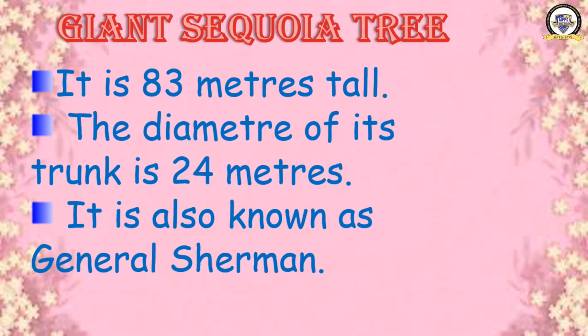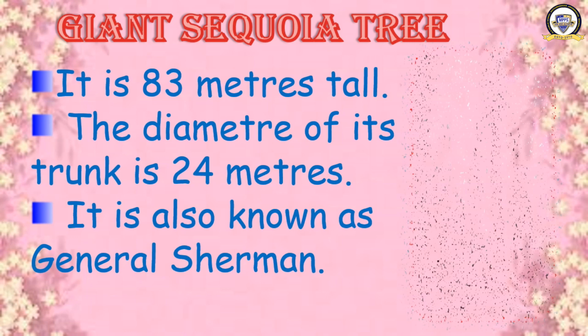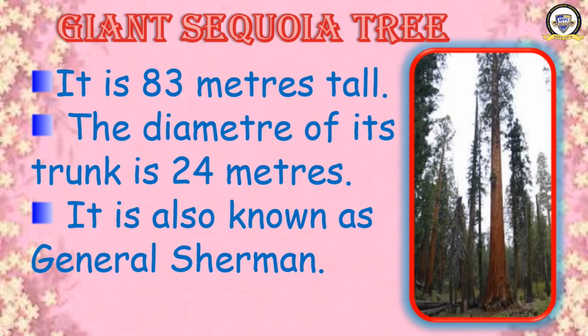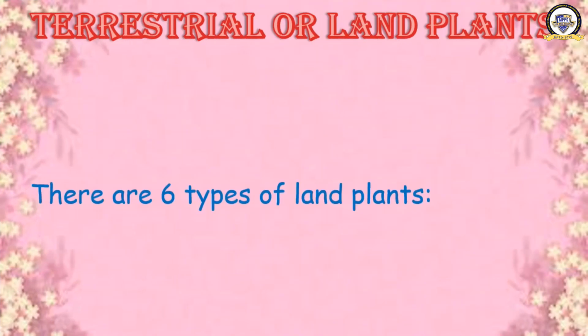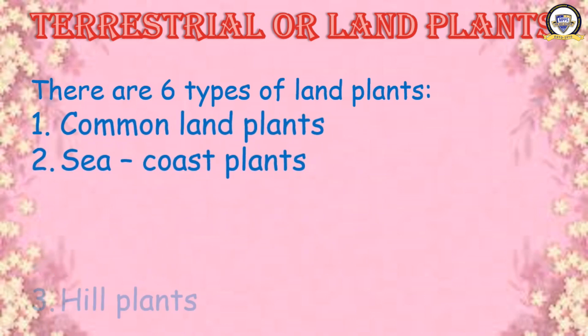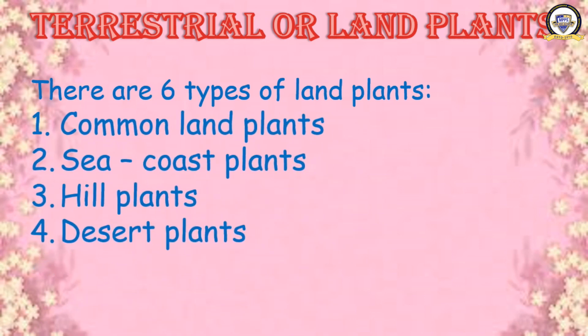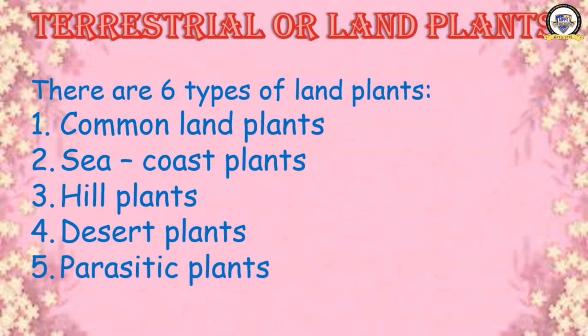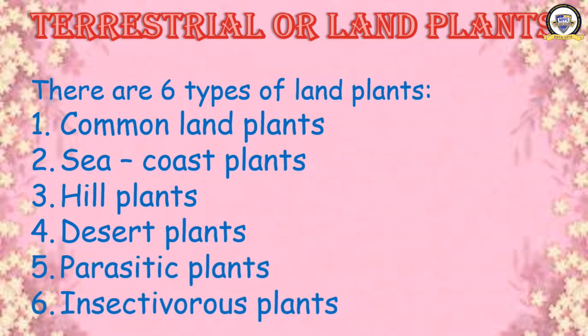So shall we continue now? I told you it was just an introduction about the land plant. This is a photograph of the giant sequoia tree, which is also known as General Sherman. A group of trees are there in this area in California in USA. Moving ahead to the different kinds of terrestrial plants. There are six types of land plants or terrestrial plants. What are they? Common land plant, seacoast plant, hill plant, desert plant, parasitic plant, and insectivorous plant. These are the 6 types of terrestrial or land plants.